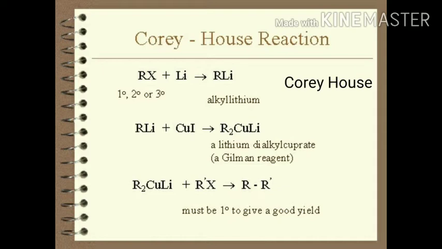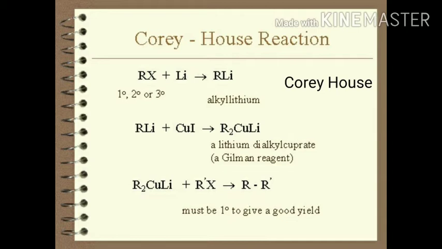Now this is the Corey-House reaction. In this reaction, alkyl halide, it means RX, reacts with lithium and gives the alkyl lithium. This alkyl lithium, RLi, reacts with CuI, and they give the lithium dialkyl cuprate. This lithium dialkyl cuprate again reacts with alkyl halide and is converted into alkane.